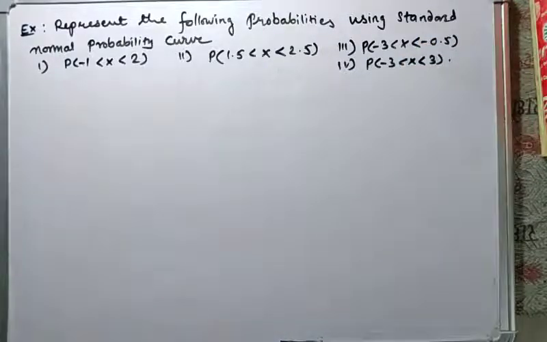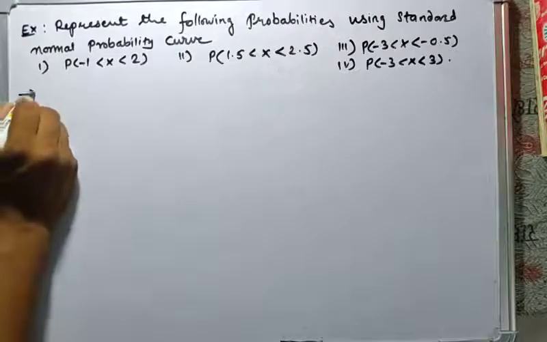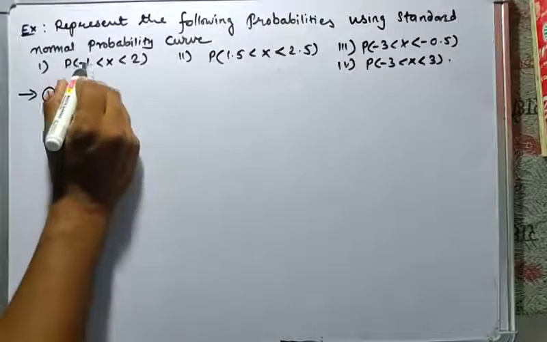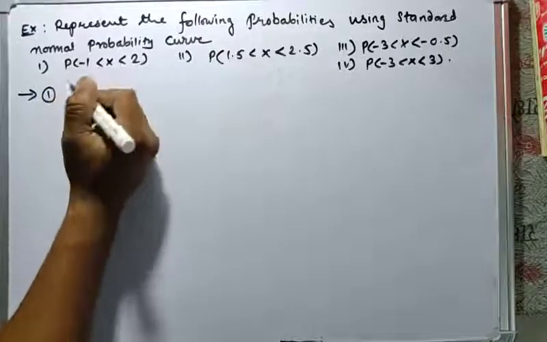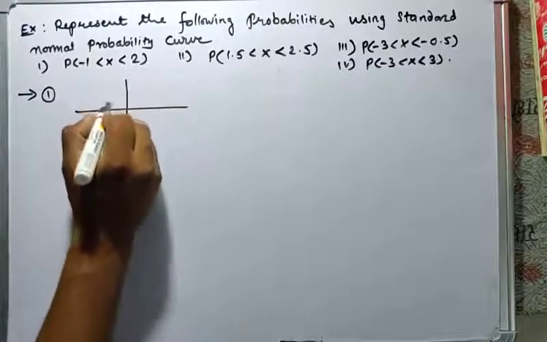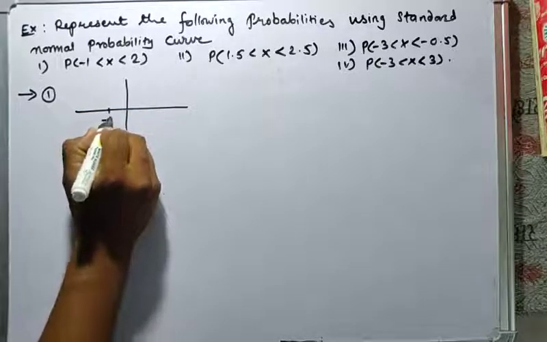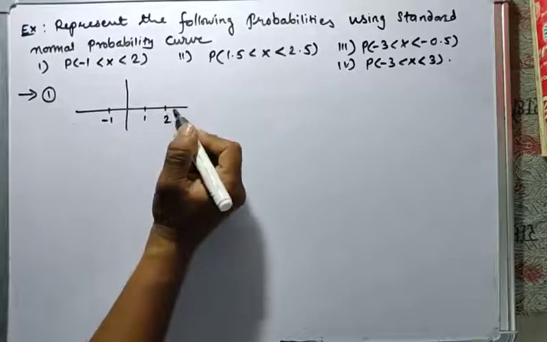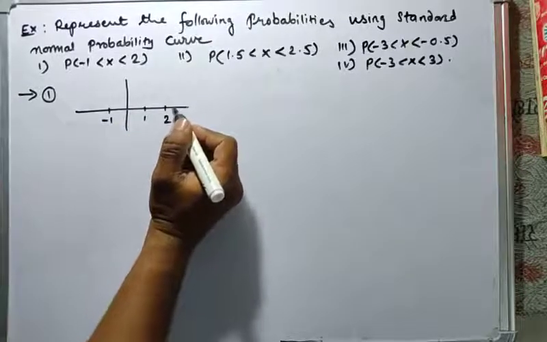So we'll plot the curves. See the solution for the first. We have the probability of -1 less than x less than 2. For the probability curve, here is -1, here is 1, and here is 2.